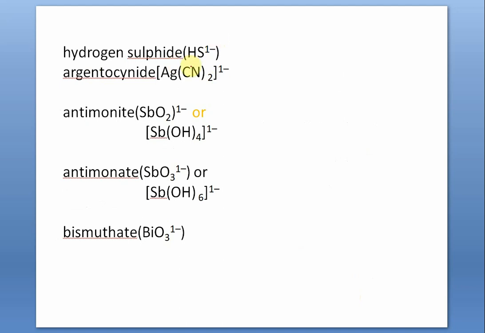hydrogen sulfide, HS minus 1, hydrogen sulfide ion, argentocyanide, this is a complex ion, Ag(CN)2 in square brackets, 1 minus, antimonite, SbO2 minus, or Sb(OH)4 minus, antimonate, SbO3 minus 1, or Sb(OH)6 minus 1, bismuthate, BiO3 minus 1.